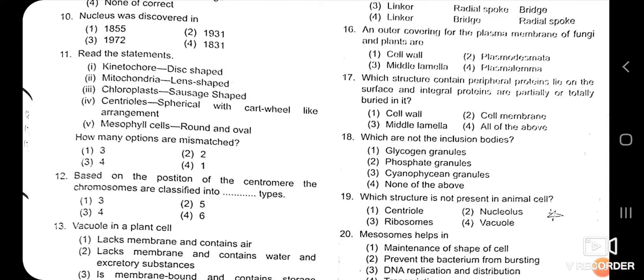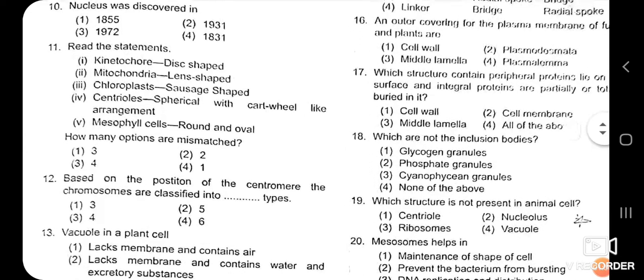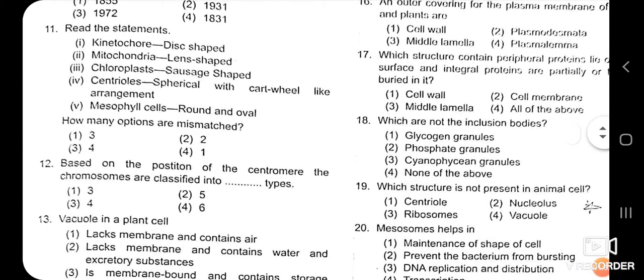Then read the statements, and we have to see which statement is a correct match and which is a mismatch. Here we have to find only how many options are mismatched. See here, kinetochore. What is meant by kinetochore? On page number 139 in the NCERT book, under the title nucleus, we have seen that kinetochores are disc-shaped structures present near the centromere. So kinetochore is disc shaped, it is correct.